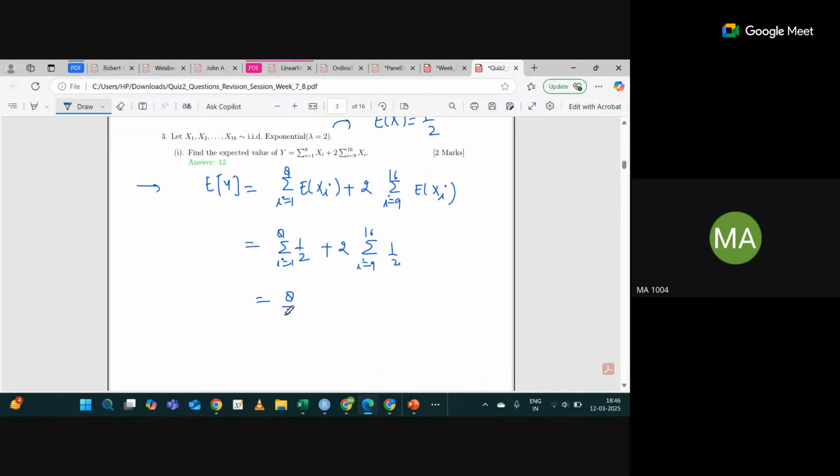So it will be 8 by 2 plus 2 times, tell me what should I write? Summation from 9 to 16, 1 by 2, 8 times. So this will be 4, and this is 2 times 4, which is 8, so 4 plus 8 is 12, which is answer C. How simple is it? Correct?